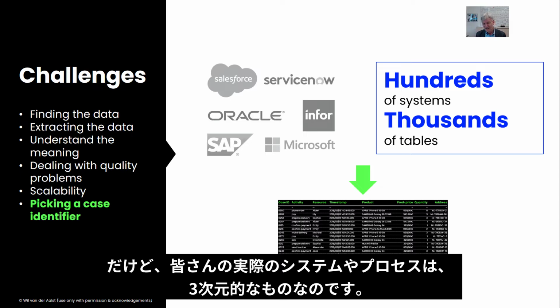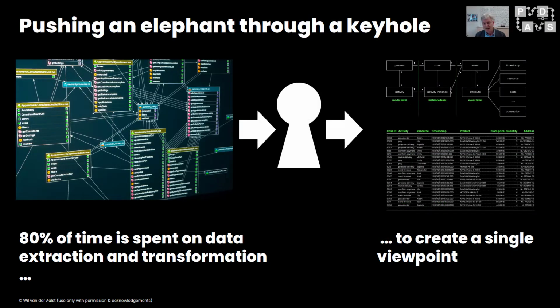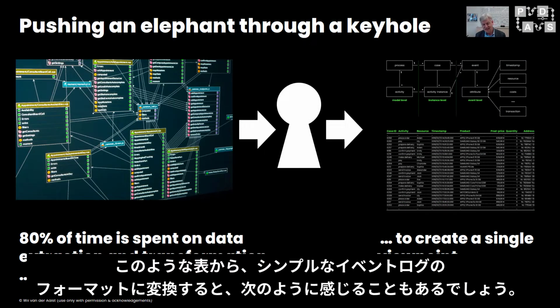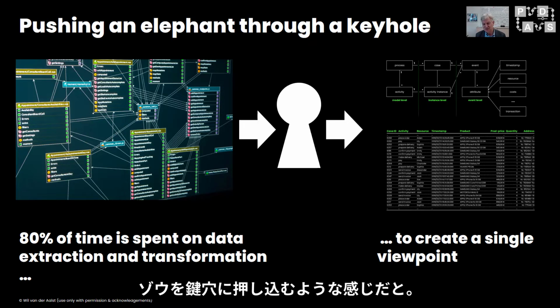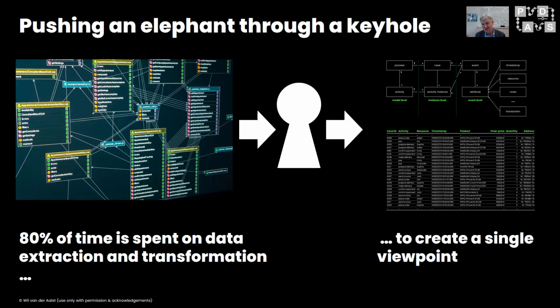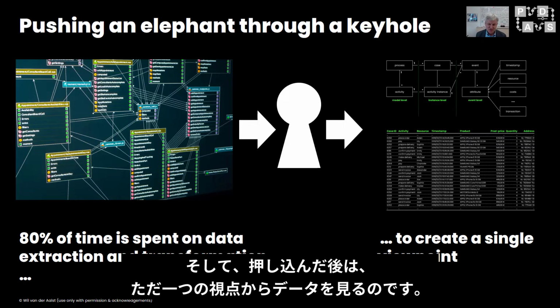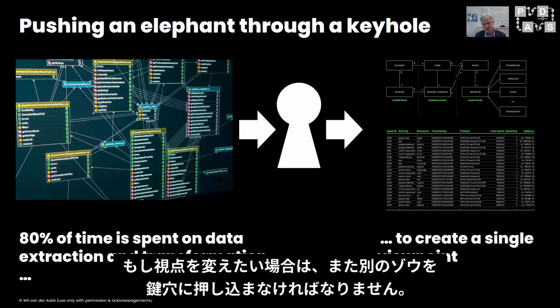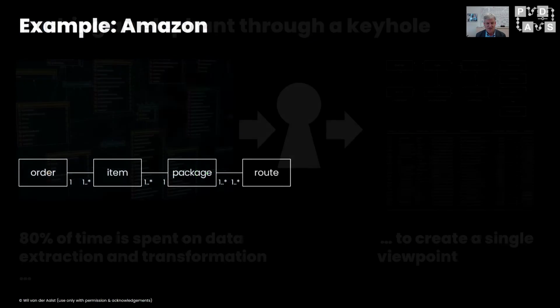Well, the real systems and the real processes you're looking at are very much three-dimensional. So going from all of these tables to such a simple event logging format feels like pushing an elephant through a keyhole. And after doing that, you just look at the data from a single viewpoint. If you want to modify your viewpoint, you have to push another elephant through the keyhole.